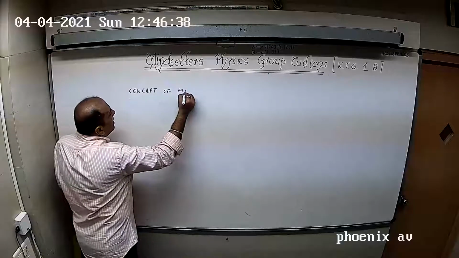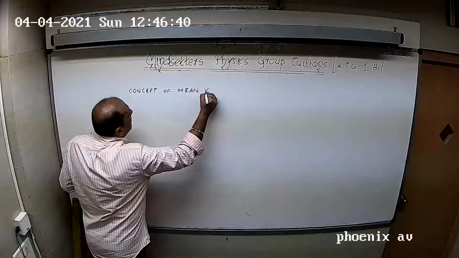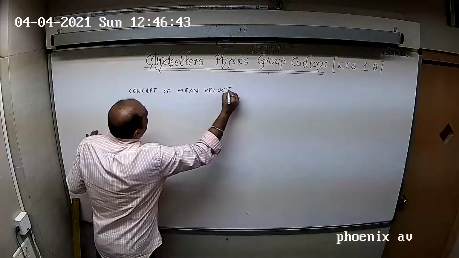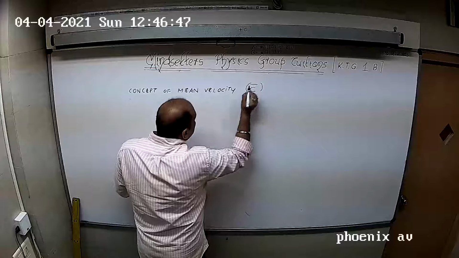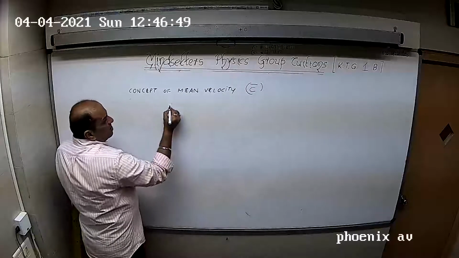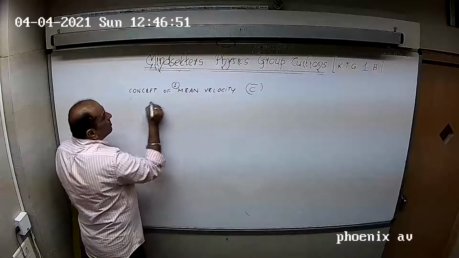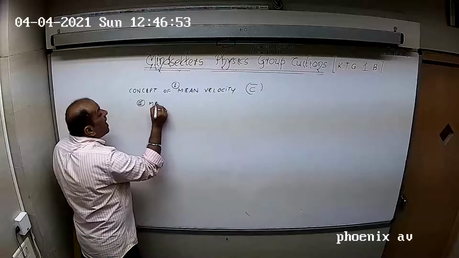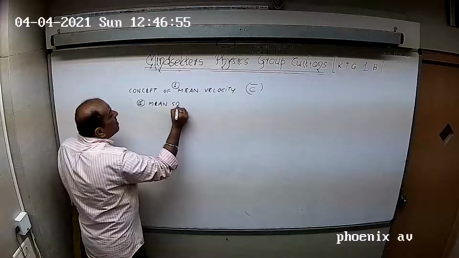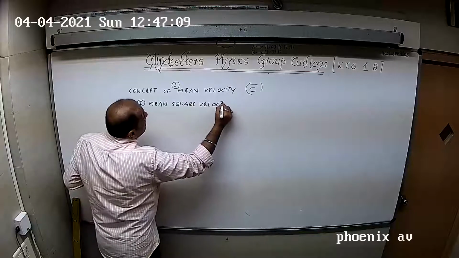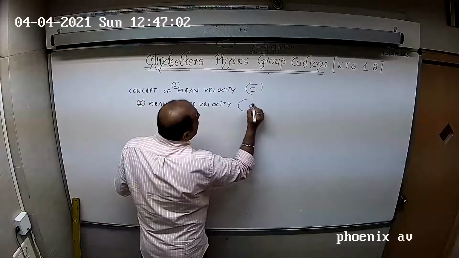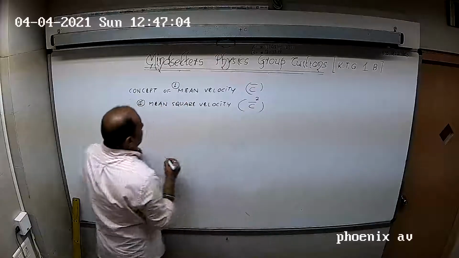So now, concept of mean velocity. Mean means average velocity. Mind you, it is denoted as C bar. Bar means mean. Let me call this as 1. Second is mean square velocity. Why do we need that? I will explain that also. Mean square velocity, that is C mean square.